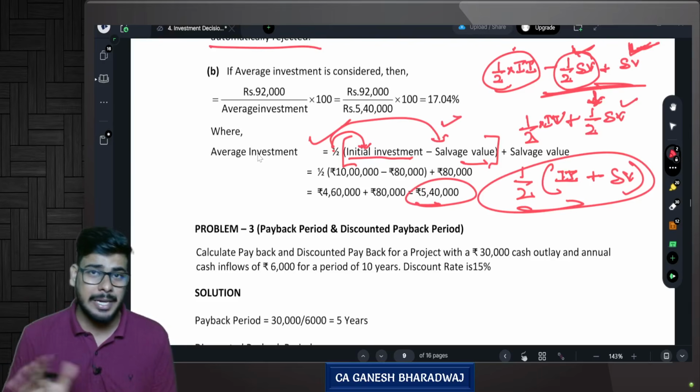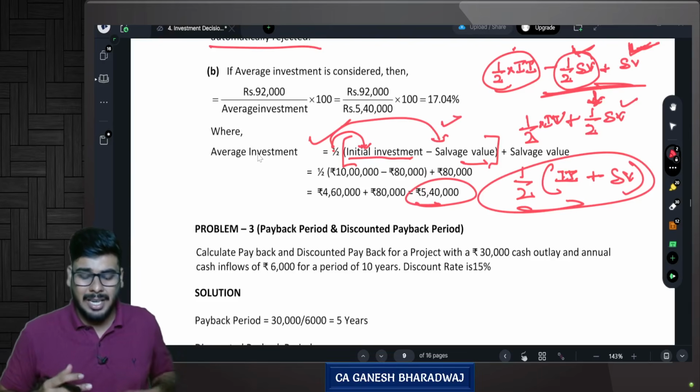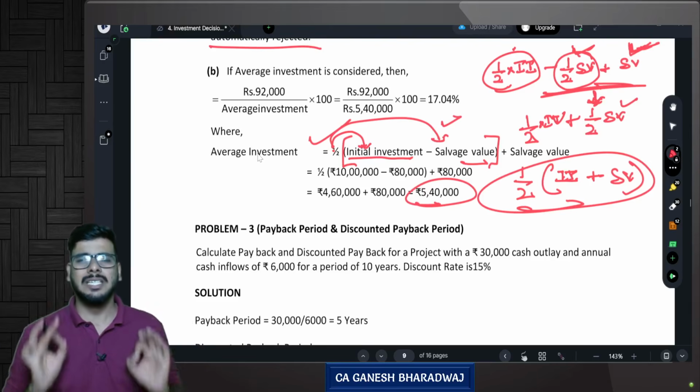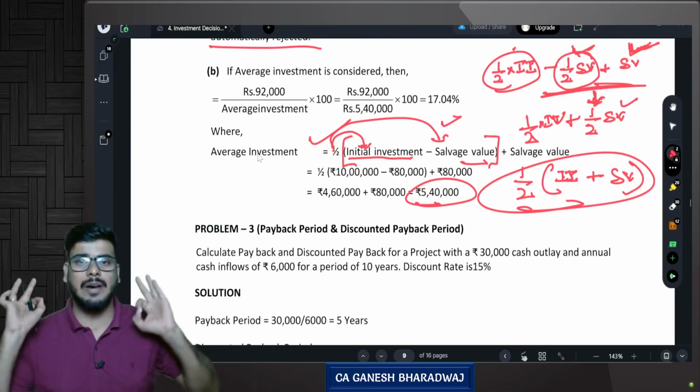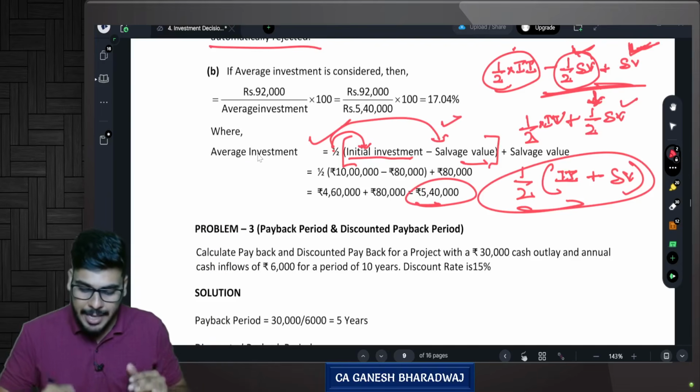So don't complicate it by yourself. This is nothing. In fact, this is average investment and all. They have just ignored the time value of money concepts and they have done it. This is nothing but opening plus salvage value divided by 2. That is opening investment plus closing investment divided by 2.